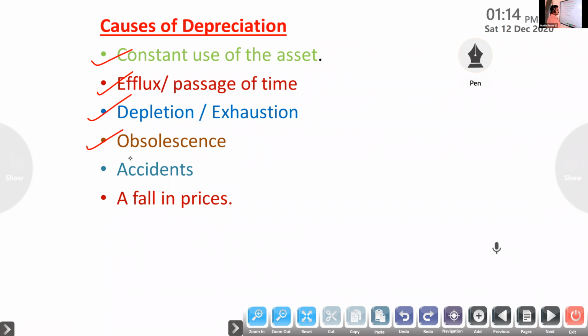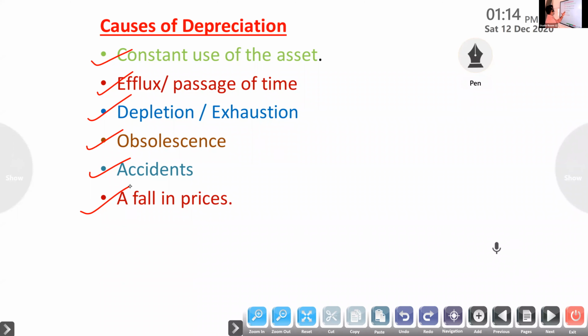Next, any accident, loss of machinery due to fire, theft, flood, that is also a cause of decrease in the value of the asset. Then a fall in the price of a machinery is also a cause. So these are the causes: constant use, passage of time. If it is depletion, it is related to wasting assets. Patent, copyright, so that after that period, the value will be less.